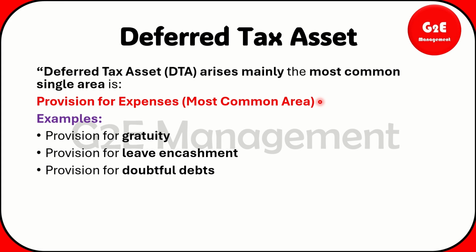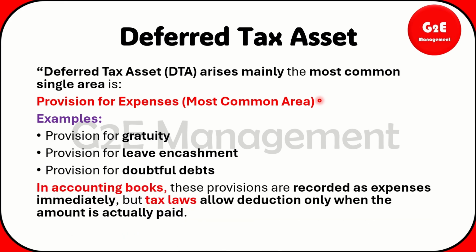After that they enter into a company, that time they will provide. So depending upon the company rule, it will be deferred. And provision for doubtful debts, that we also studied as bad debts and provision for bad debts and everything else. These are all the main provisions for expenses that will come under deferred tax asset. For the accounting book, the provision is recorded as an expense immediately.